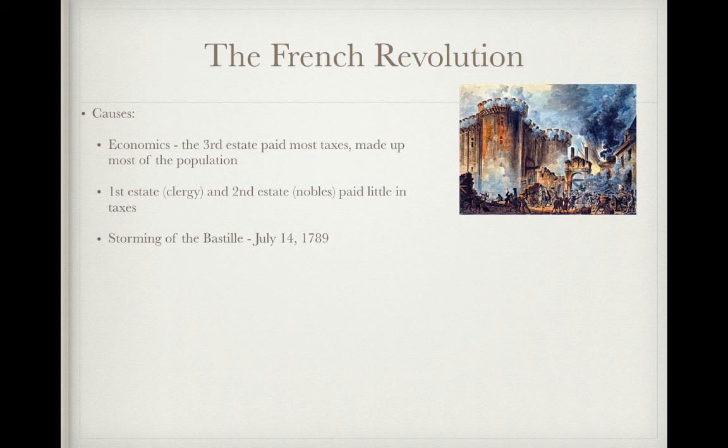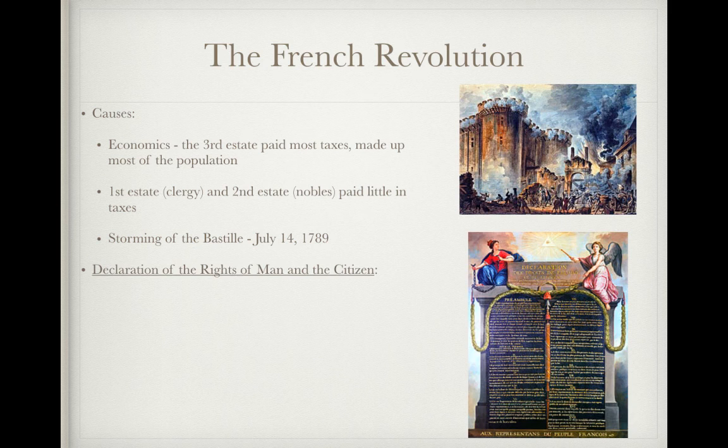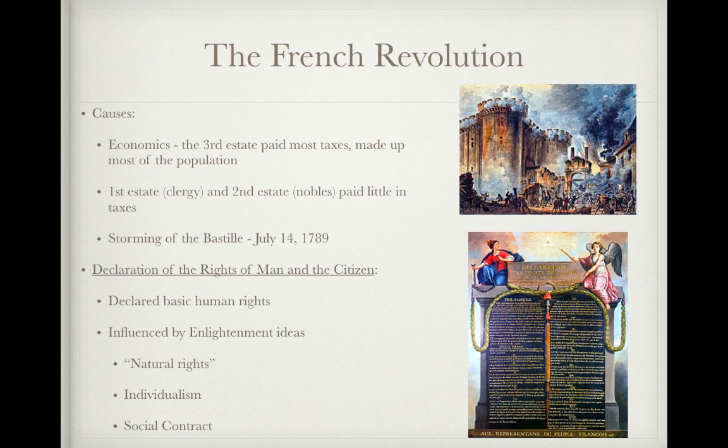On July 14th, 1789, we have the storming of the Bastille, which marks the beginning of the French Revolution, and Bastille Day is celebrated every year in France on July 14th. The Declaration of the Rights of Man and the Citizen is an important document you should be familiar with, which was written by Thomas Jefferson and Marquis de Lafayette. This declared basic human rights, and this was influenced by Enlightenment ideas such as natural rights, individualism, and the social contract.